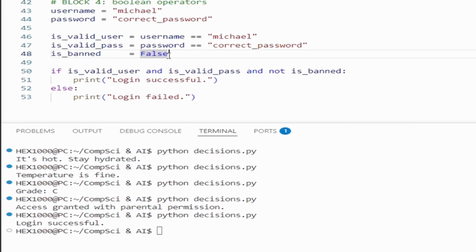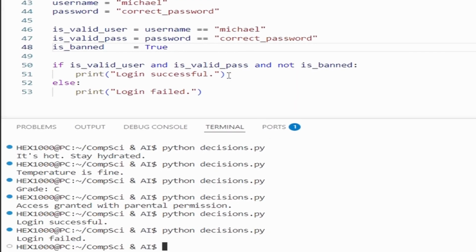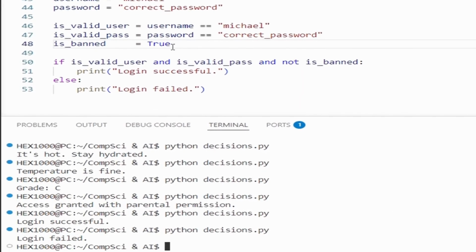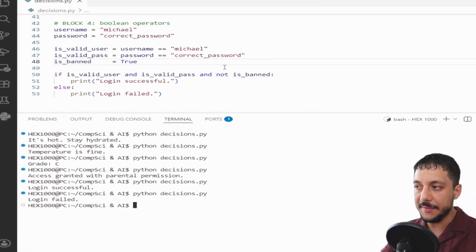So let's just change 1 value. Let's make this false, true, and then save it and run it again. Alright, 1 value changed, the AND chain broke. Login denied. This is how every authentication system in the world works at its core.